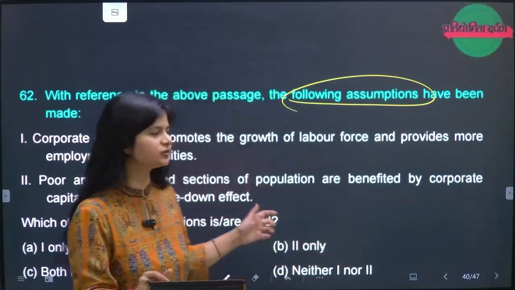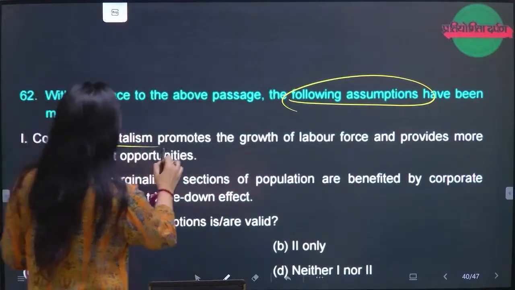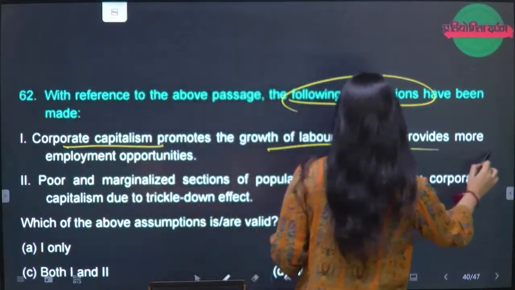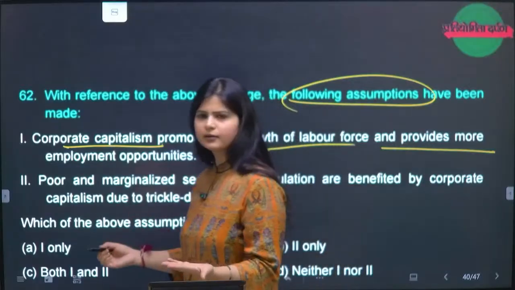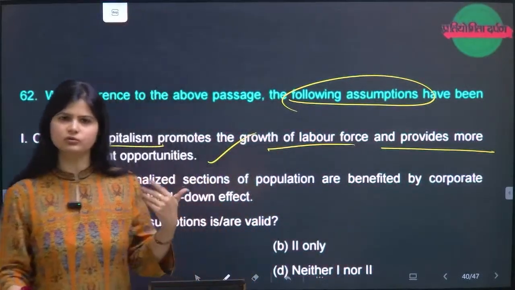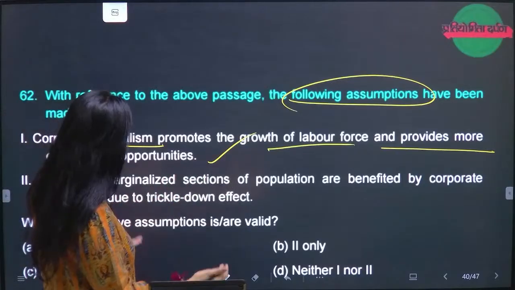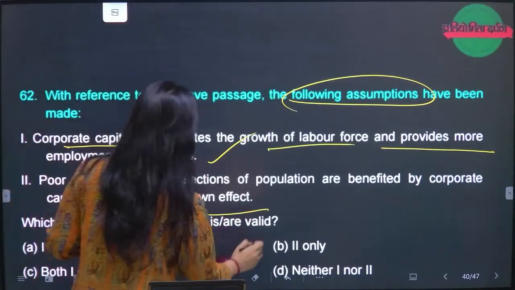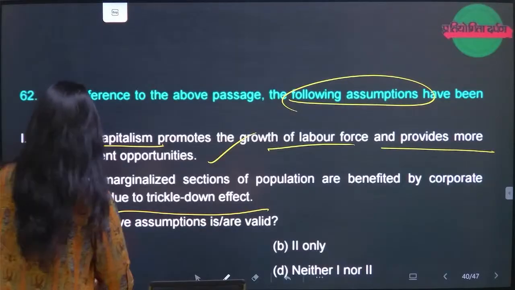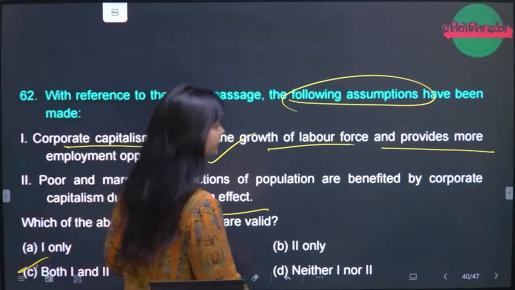Now it is making a general statement: corporate capitalism promotes growth of the labor force and provides employment. Yes, this is what it is saying, that more opportunities and growth will be there, right? The poor and marginalized sections of the population are benefited definitely through the trickle down effect. So C is the right option for this. Go with C. Question number 62.